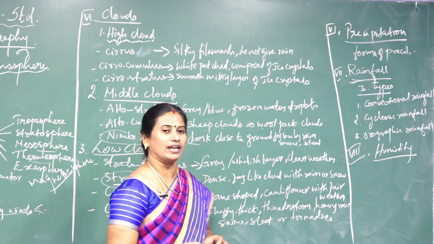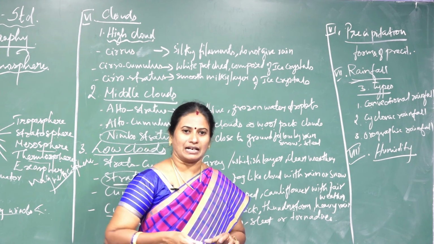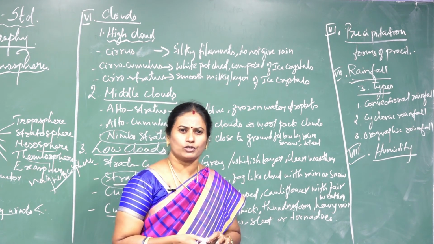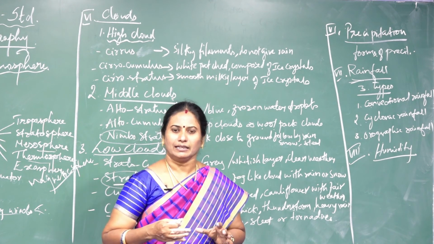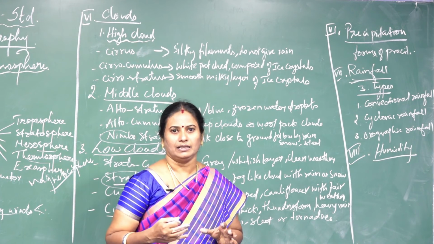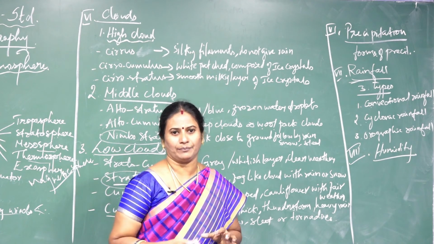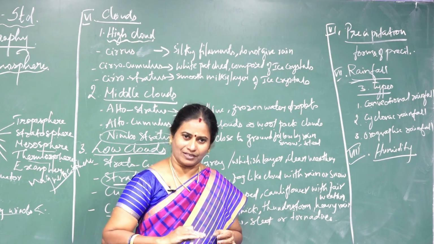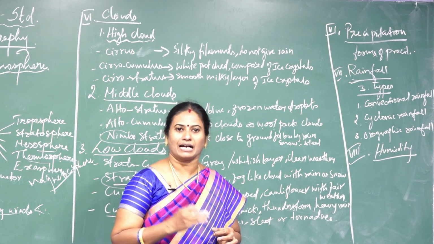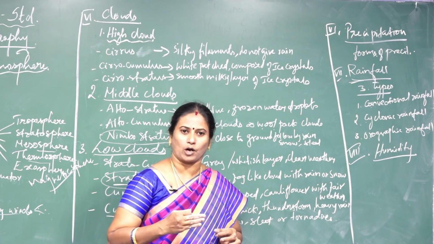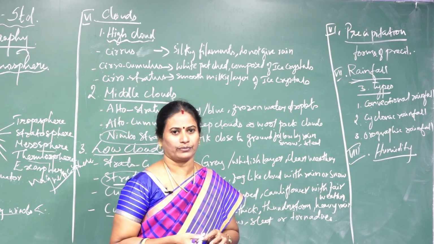First, convectional rainfall. This type of rainfall usually occurs near places at the equator during evening time. So this convectional rainfall is otherwise called 4 o'clock rainfall. It may occur in the tropical, subtropical and temperate regions also.